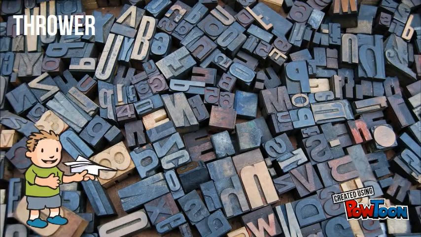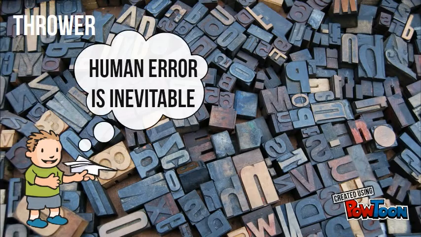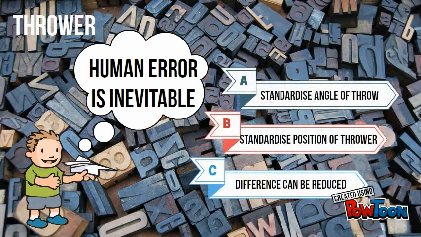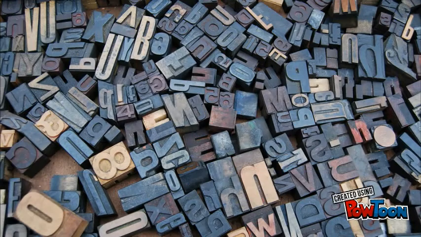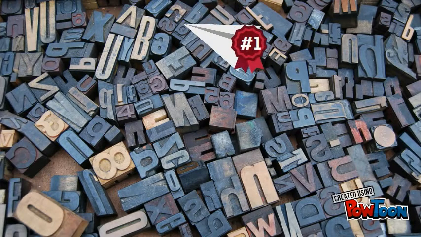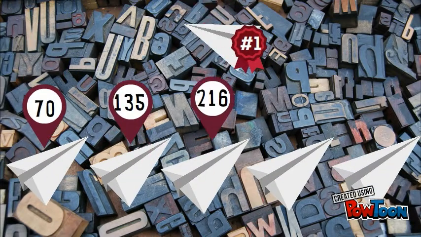Fourthly, we assume that the thrower will be able to apply the same amount of force for every throw. Human error is inevitable and it is impossible to have the same amount of force applied behind every throw. However, this can be controlled by standardizing the angle of the throw and the physical position of the thrower. Hence, the force used can be negligible, as the difference can be reduced to a minimum such that it does not affect the results.